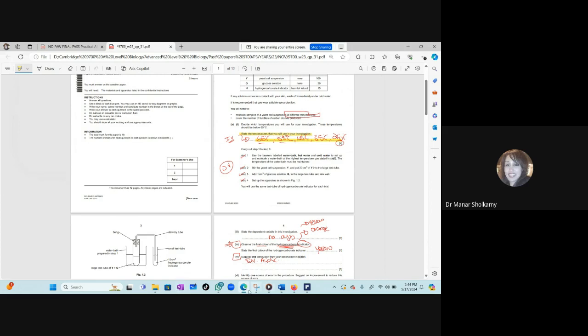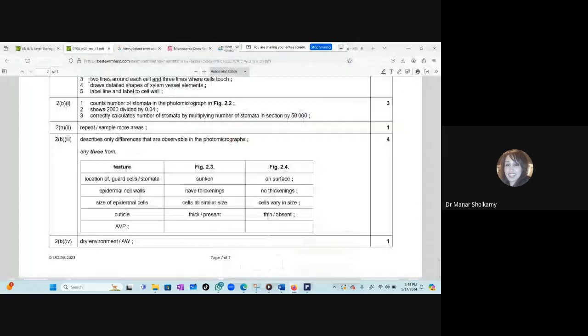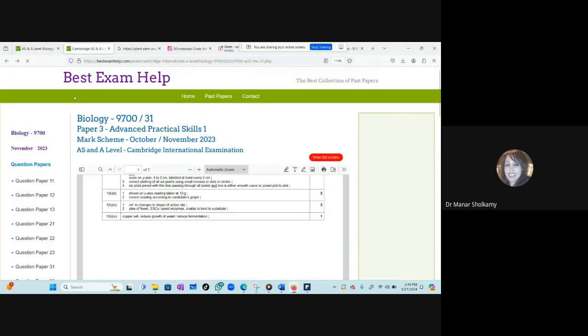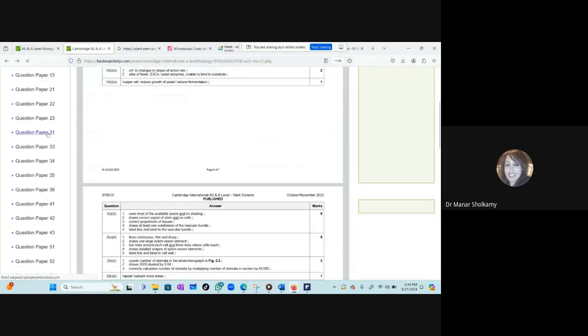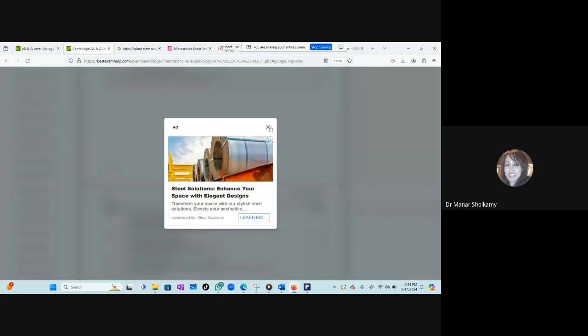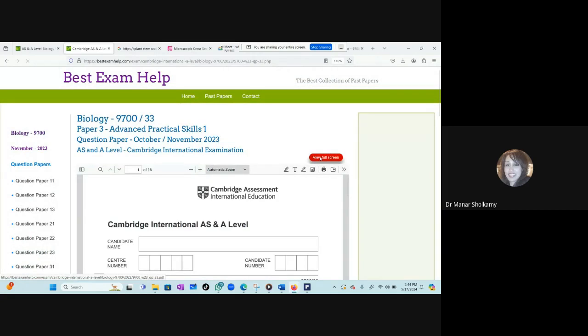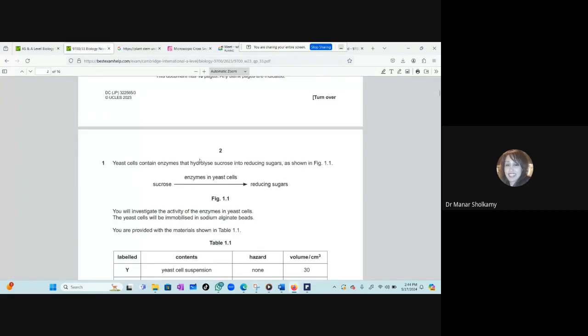Now, we will solve another exam. 1 exam is not enough. Stay with me, I promise. 20 minutes and I'll let you go. Okay, we solved November 31. Let's solve together November 33. There is no 32. Okay, June 23, we will do it in the lab.